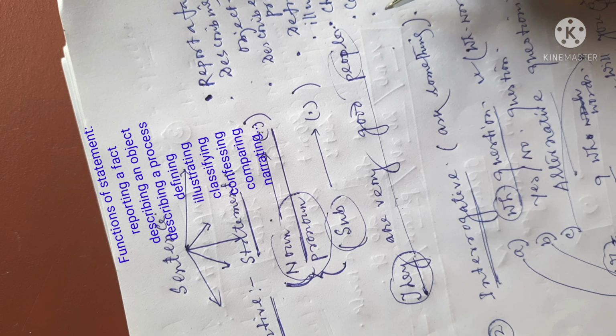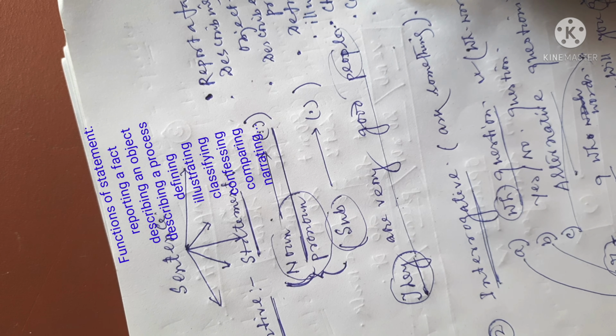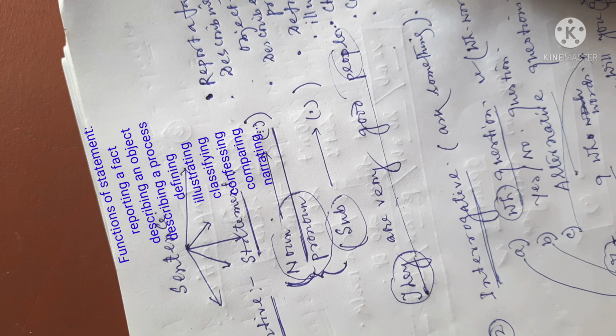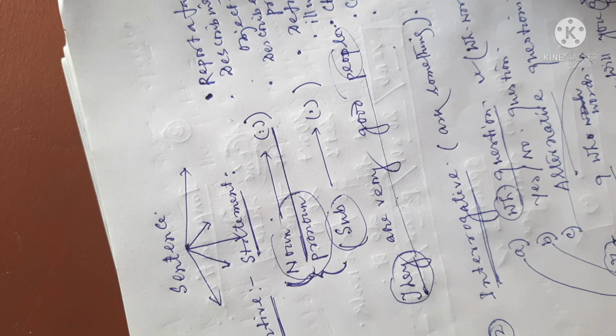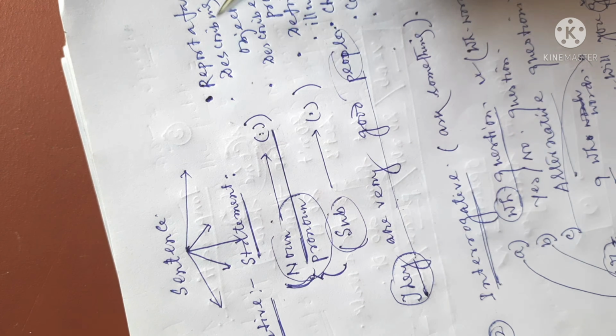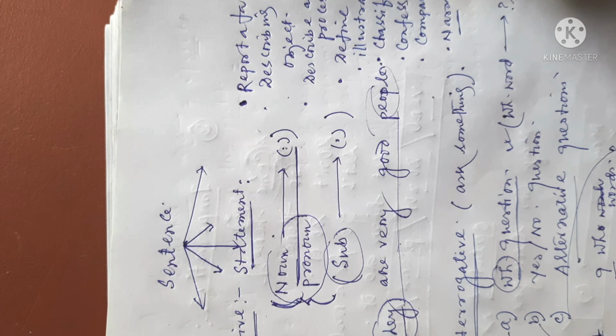Throughout the sentence, one can compare, and most of all, it can narrate something. So, primarily, these are the functions an assertive sentence shows.